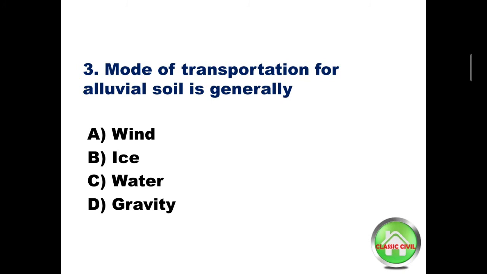Question number 3. Mode of transportation for alluvial soil is generally. Option A wind, option B ice, option C water, option D gravity. Mode of transportation for alluvial soil is generally. Answer is option C water.